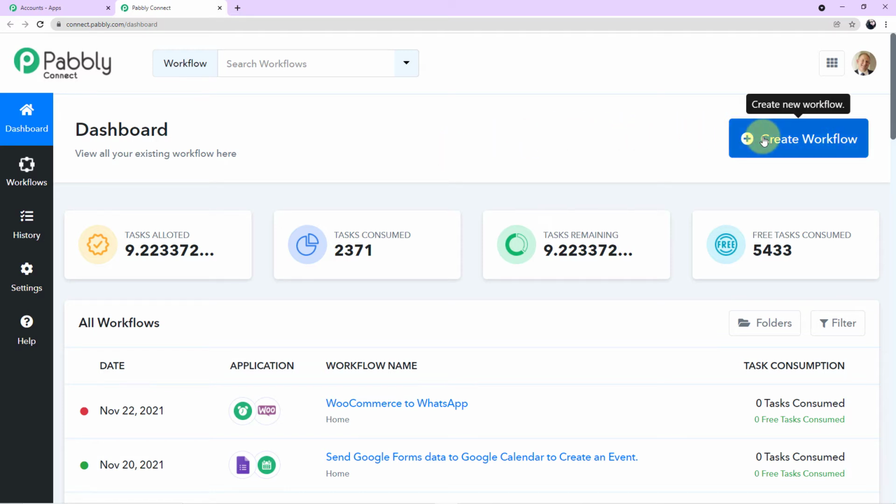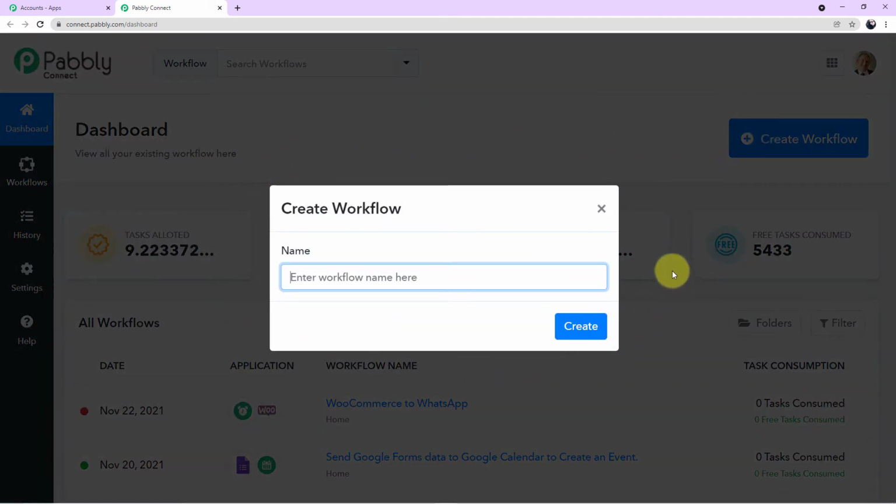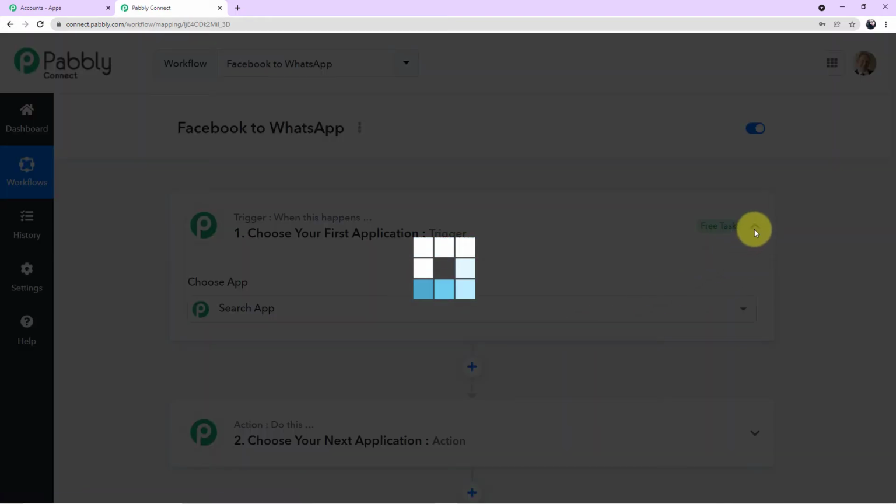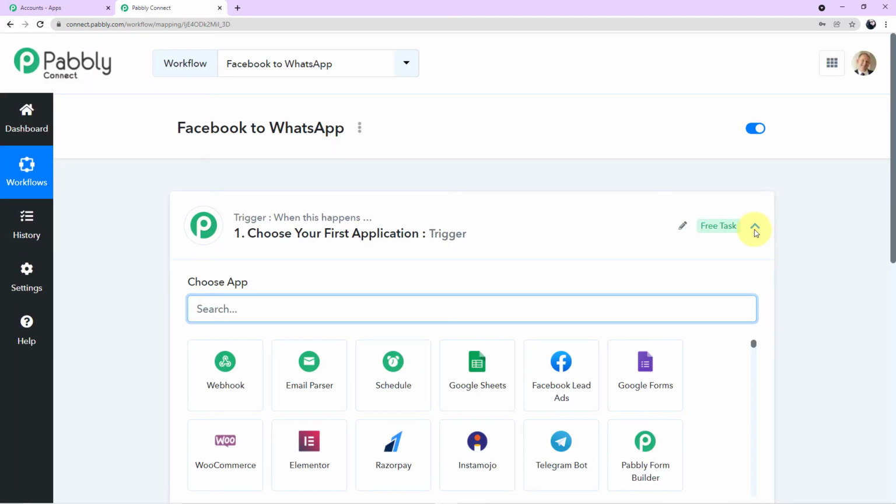For that, come to your right corner and click on the blue button which says create workflow. A mini box will emerge in front of you which will ask you to name your workflow. So let's name our workflow. I'll give the name to my workflow as Facebook to WhatsApp. So I've given my workflow the name of the applications which I am integrating today. You can name your workflow according to your wish. Okay, now I'll click on create. And we have entered the workflow. Here we'll be performing the steps of integration.